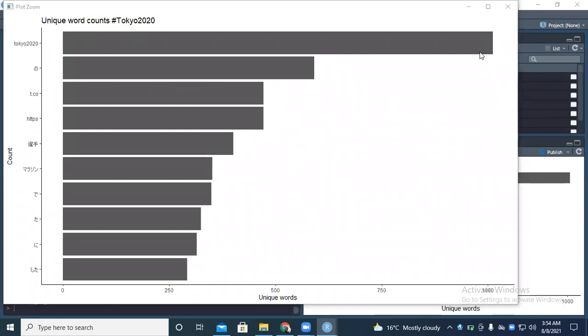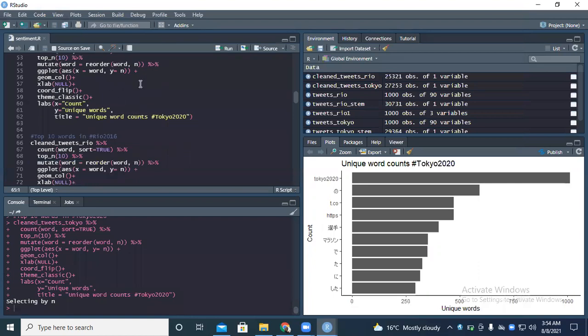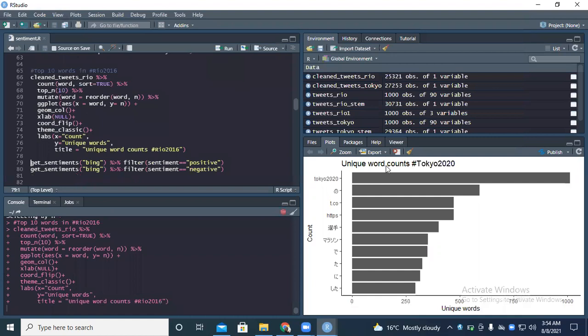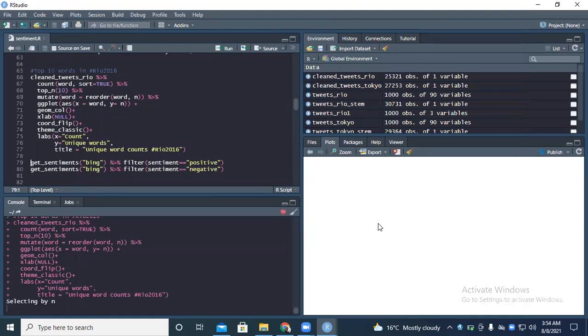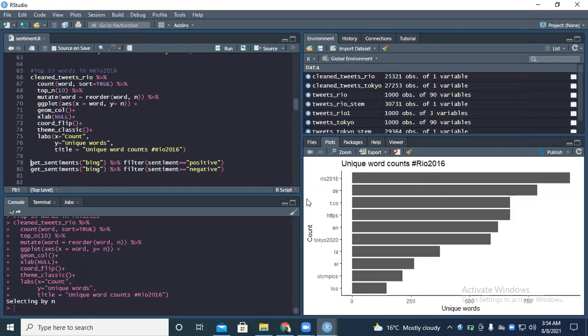So let's look at Rio. Anything coming up on Rio 2020? Okay, let's look at it. So this is what happened. Just as you can see, Rio 2020 just coming up. We have the Olympic, the Tokyo 2020 also, people were looking forward to it.